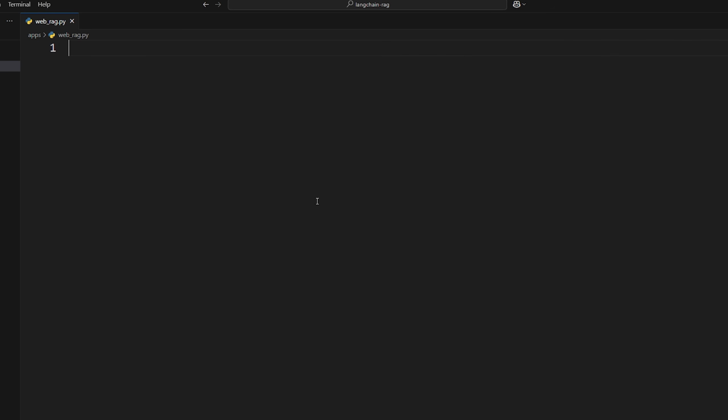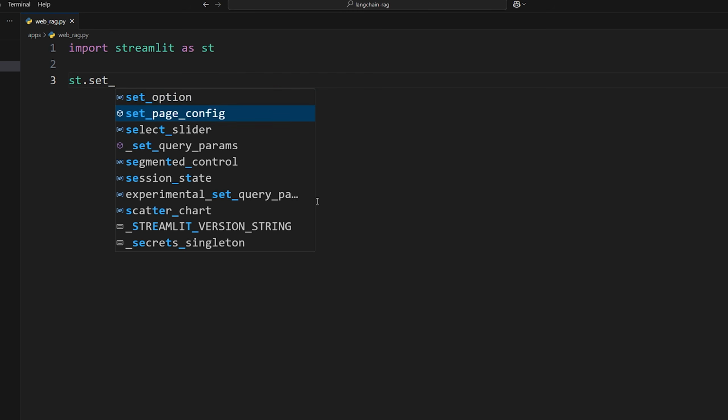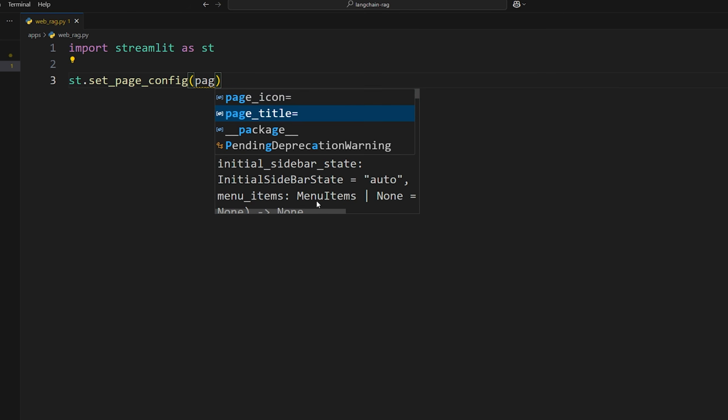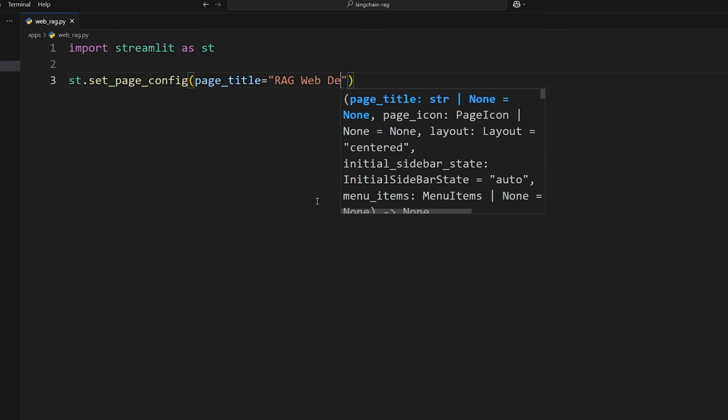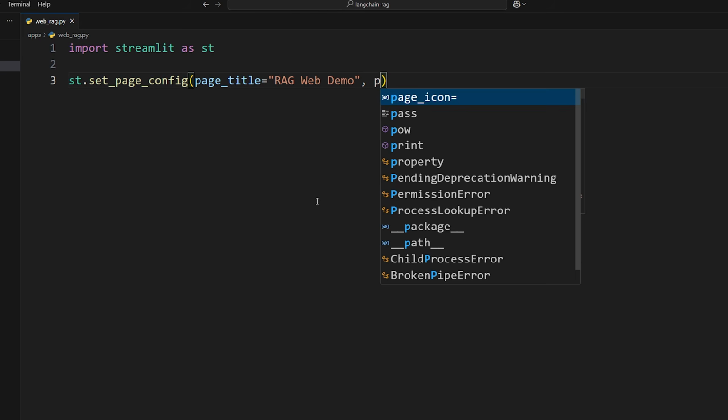So the first thing we want to do is import Streamlit. Import streamlit as st, as a little alias. And now we could do some stuff like setting up set_page_config. We can provide a page title. So this will literally just be the title of the web page. So we'll say RAG web demo. And then we could also do a page icon if we want to.